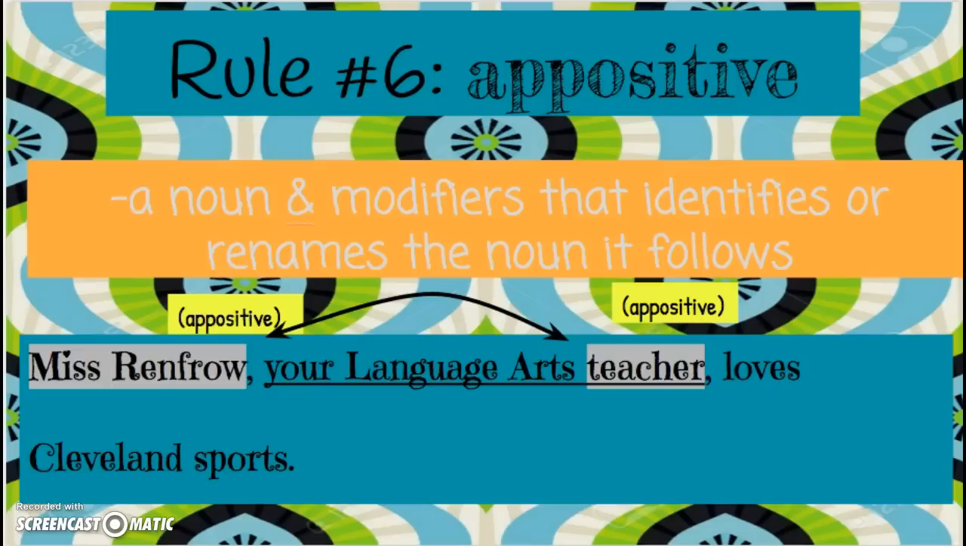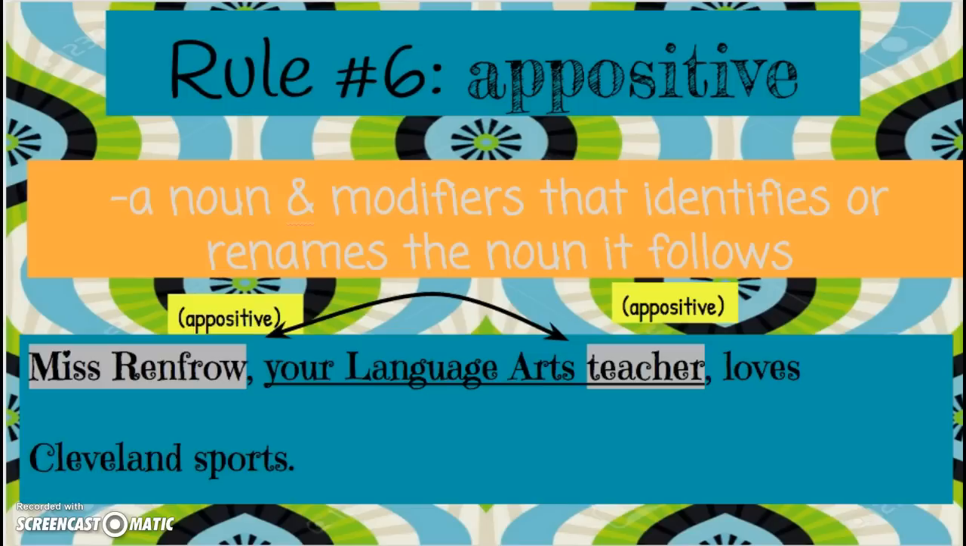Okay, so continuing on with our comma rules, we are moving on to appositives. So this is rule number 6. In our notes, please make sure that you're highlighting still and copying down our examples as we move along after each video and after each slide. So for rule number 6, appositives. Appositives are going to be a noun, and it usually is going to include a modifier that identifies or renames the noun that it follows.